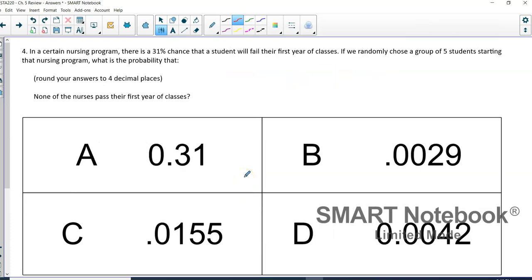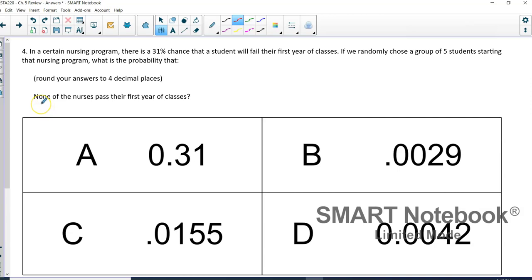All right, so this last problem is kind of similar to one of the other examples we did in class, where we were looking at a new COVID test and the probability that people would get a correct or an incorrect result. So kind of the same thing here. We're looking at a certain nursing program. There's a 31% chance that a student will fail their first year of classes. If you randomly choose a group of 5 students starting that program, what's the probability that none of the nurses pass their first year of classes?